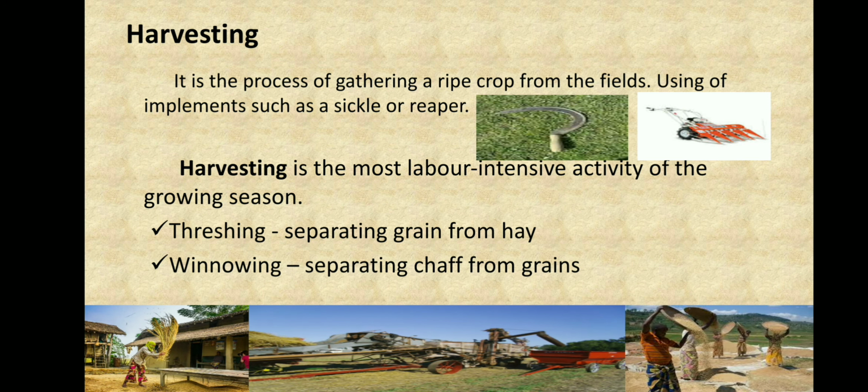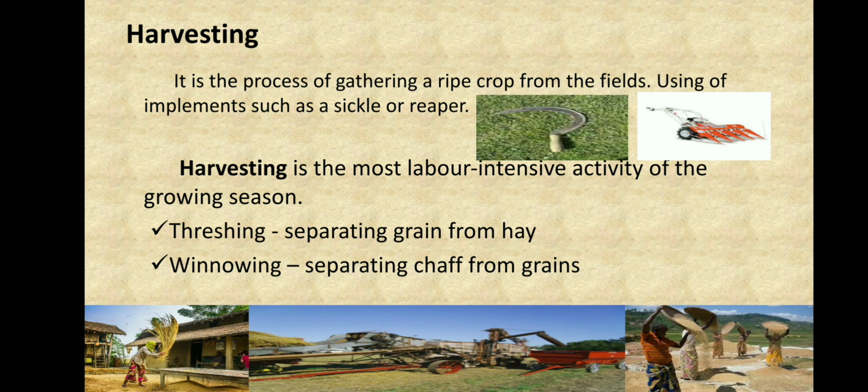In the first picture, you could see a person beating our ripe crops so that the hay is removed. The second thing is the machines which are used to remove it. And in the third, you could see the people who are now removing the chaff from the grains. Our hay is removed, and now we have to remove the chaff. So harvesting goes with the two processes called threshing and winnowing.